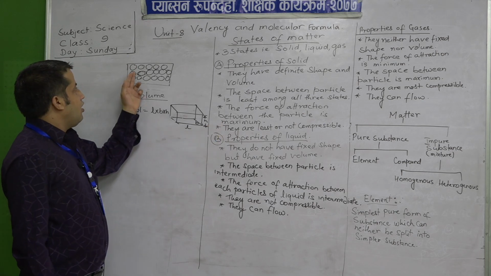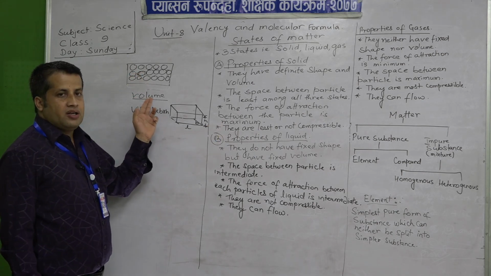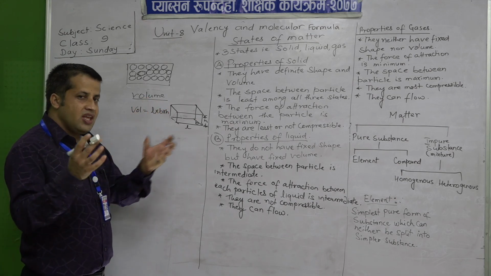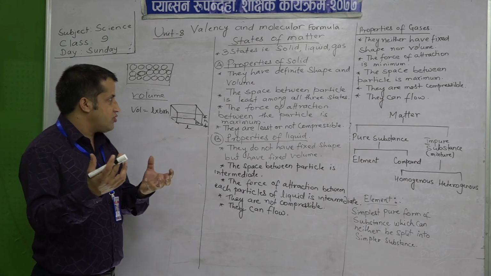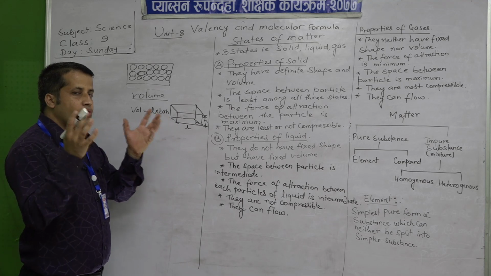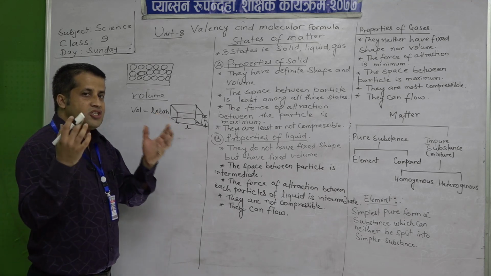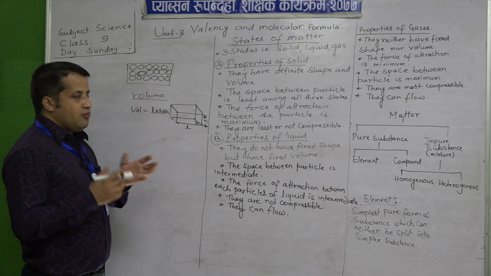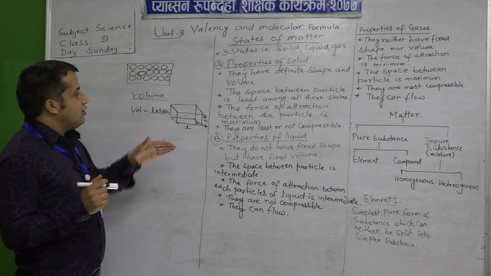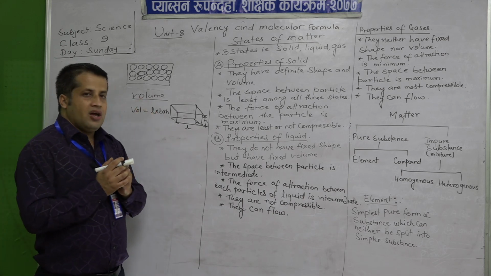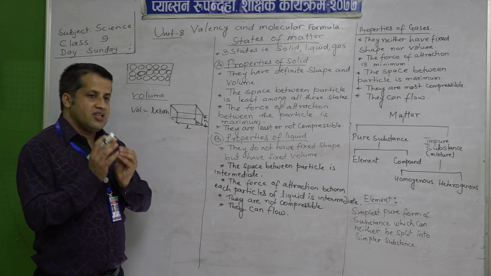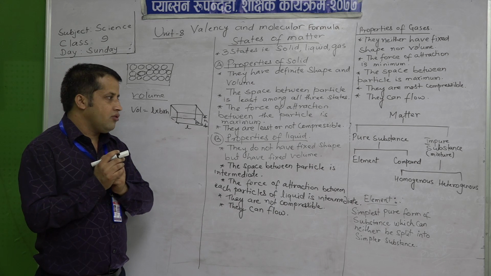Since the space between the particles or molecules is very little, it means they are attracting each other with a larger force, isn't it? The space between the molecules we call molecular space, and in solid the molecular space is compact or less, and the force of attraction is very strong, and that is the reason why solids have a fixed shape and are hard and difficult to break.